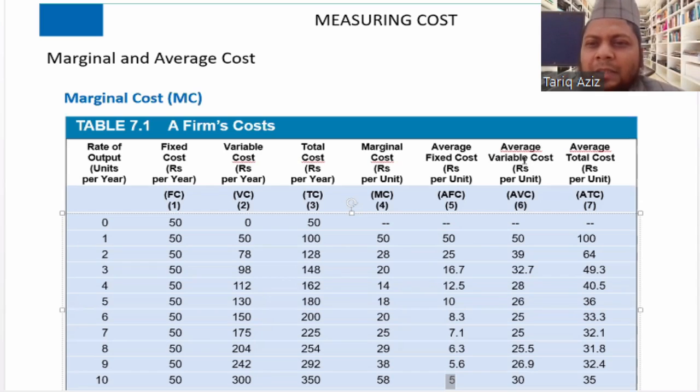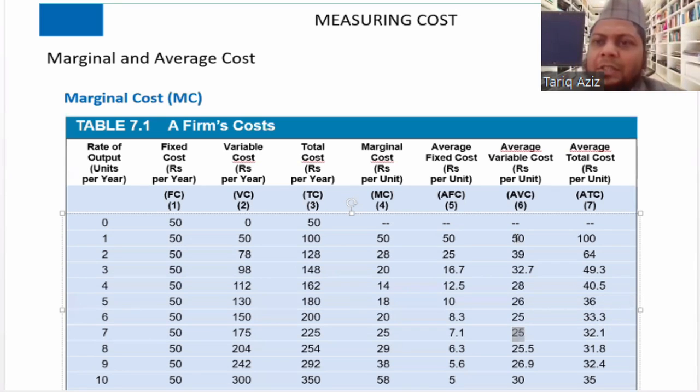Now let us look at average variable cost. Average variable cost is what? Variable cost divided by number of output. Variable cost is given in the third column. If we divide this third column by the level of output, that gives us the average variable cost. If we see, it is reducing initially from 50 to 39, then 32, then 28, then 26, then 25. Till 25, the average variable cost is decreasing.